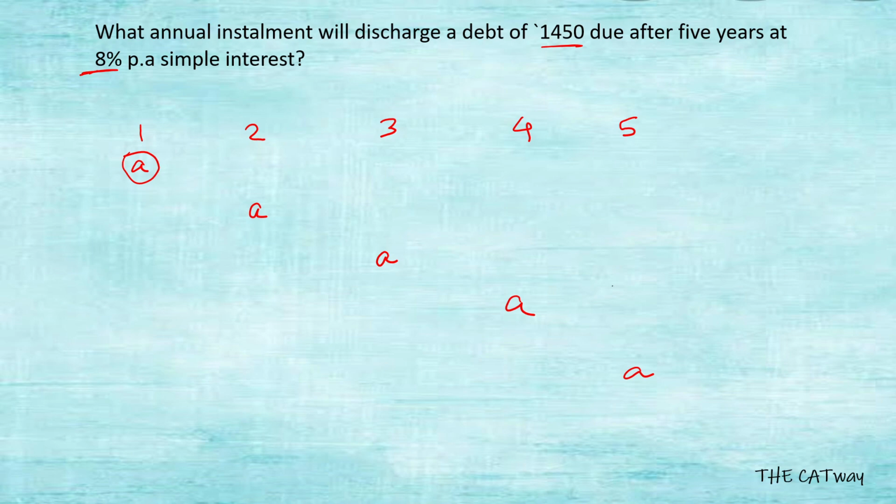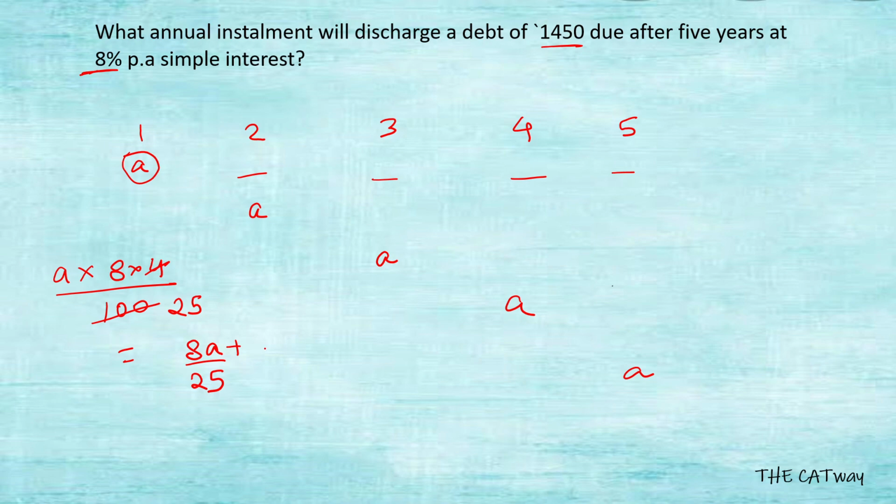So for the a rupees which you kept in your bank, you gained 8% per annum for the next 1, 2, 3, and 4 years. Let's see how much you gained. You have invested a rupees at 8% for 4 years, divided by 100, so you get 8a by 25 as interest, and you add a rupees.